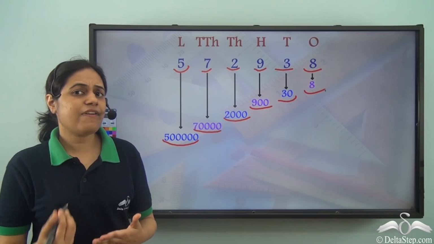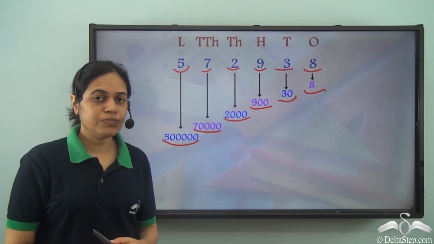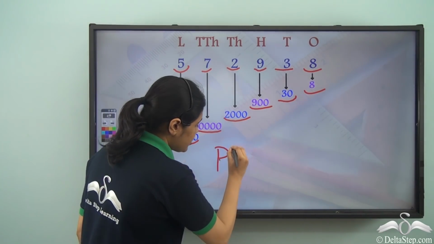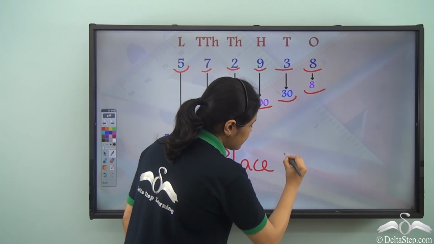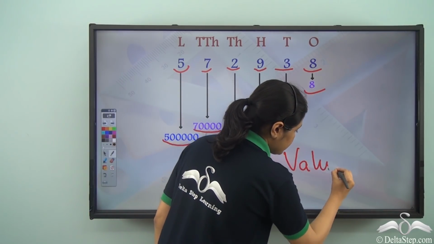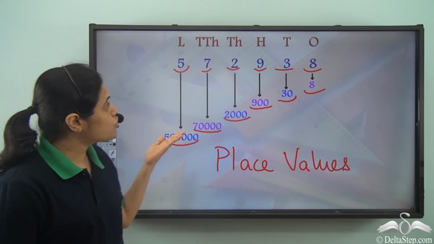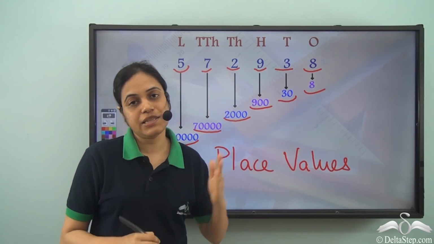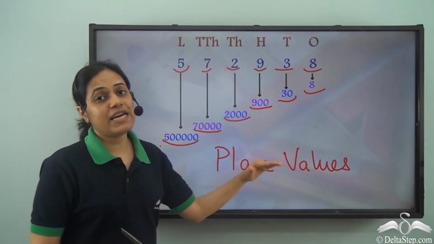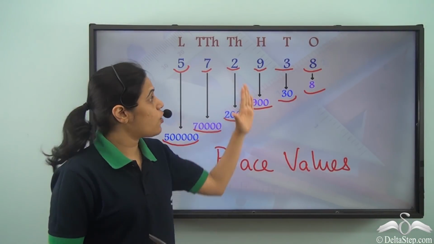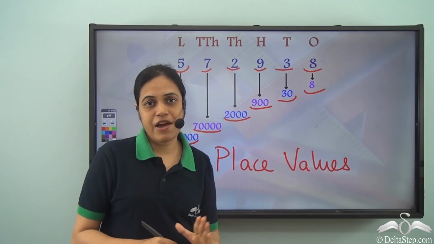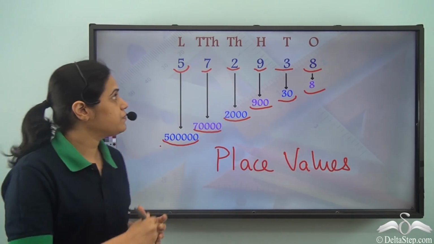Now what are these values that I am talking about? These values are actually the place values. So these are the place values of the different digits in the number. So place value of a digit depends on the place where it is in the number.